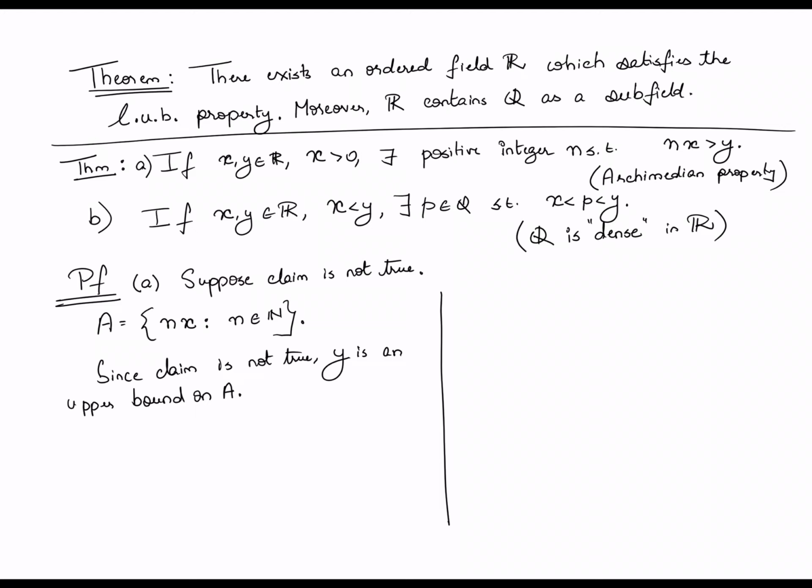Because R satisfies the least upper bound property, if you have any subset of R which is bounded from above, it must also have a supremum. So, which means that alpha equal to supremum of A exists. Right, so this means that there is a least upper bound to this set A. Now, what does that in turn mean? If alpha exists and it's a least upper bound, that also means that alpha minus x is not an upper bound.